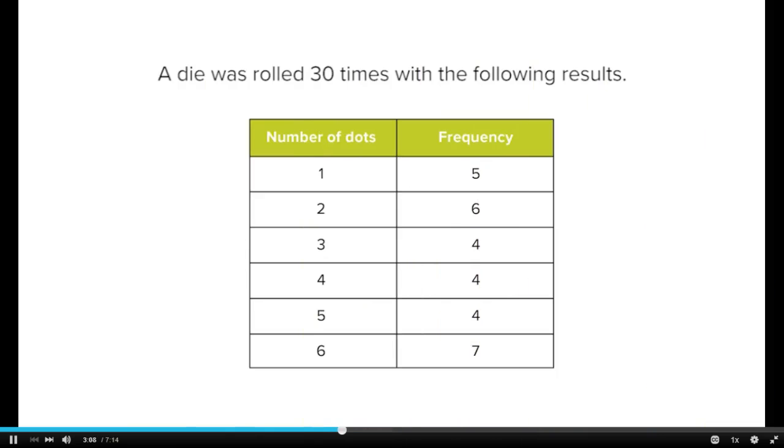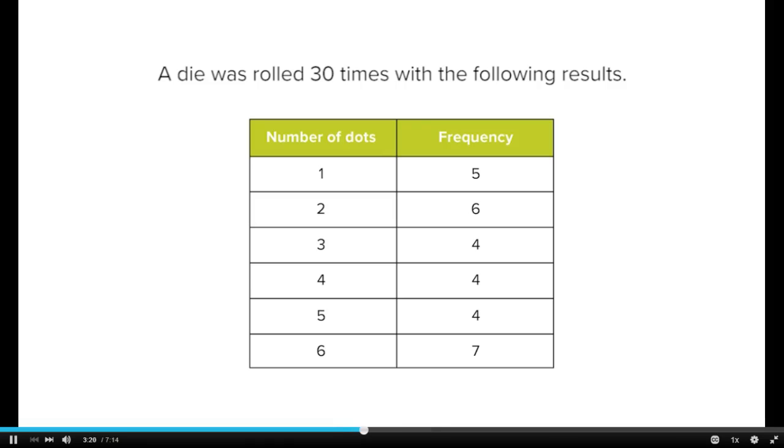Let's look at an example now of rolling a fair die and see what we can infer about the possible outcomes. A die was rolled 30 times, with the outcomes listed in this table. For a fair die, each number 1 through 6 has an equally likely chance of occurring when the die is rolled.